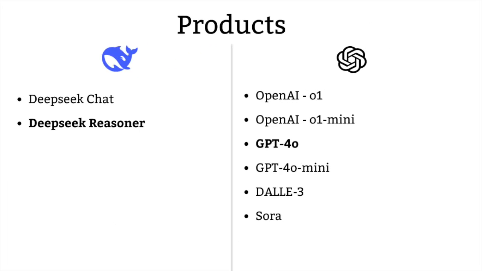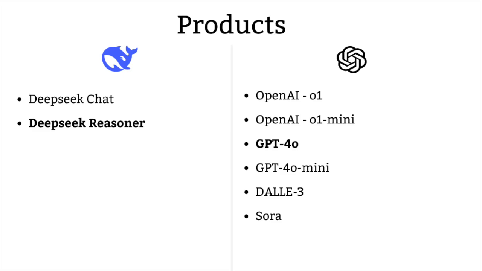So talking about the products, like I said earlier, DeepSeek just started in 2023. They're just a startup, so they only have two products, which are the DeepSeek Chat and the DeepSeek Reasoner. The DeepSeek Reasoner is the more recent update, which is the R1, which is our focus in this video. We'll get to that in later slides.